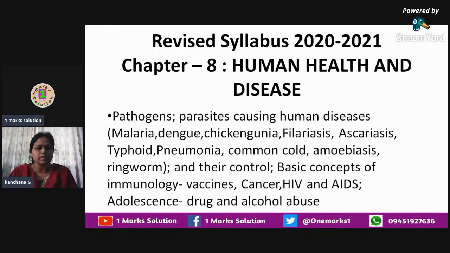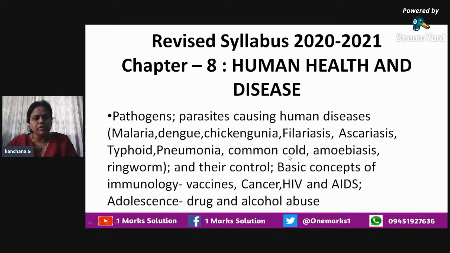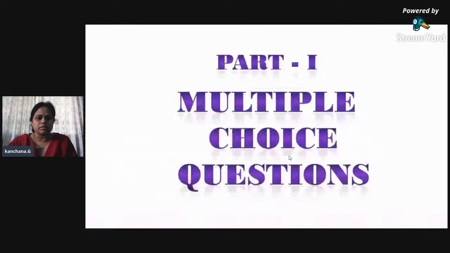Under that we'll be seeing certain one words. Then also diseases like cancer and HIV. These are the things to be seen in this lesson. Then the general factors like adolescence, where we'll be discussing drug and alcohol abuse. As we have revised these things, we'll be seeing the same one words from these topics. In part 1, we'll be seeing multiple choice questions, which is what you are going to face for your board exam and also for your competitive exams.